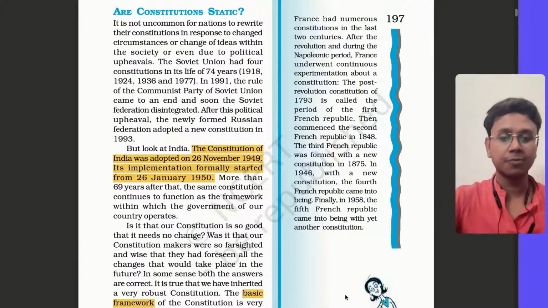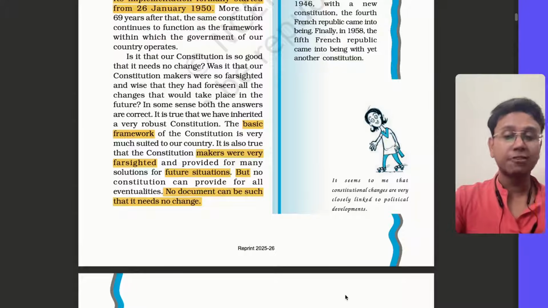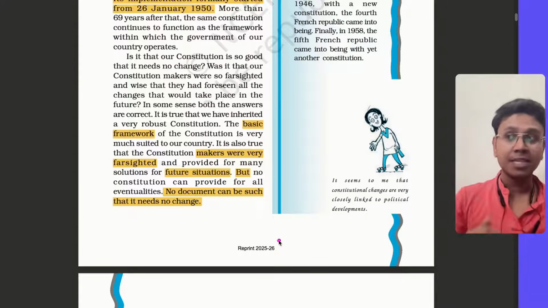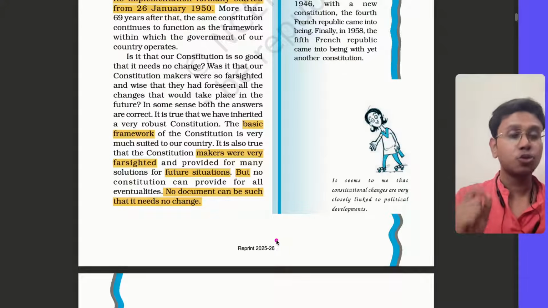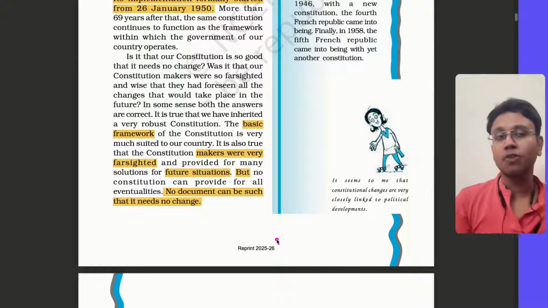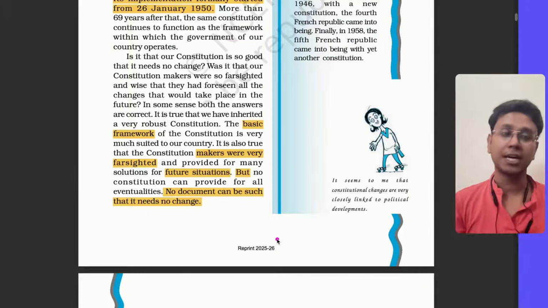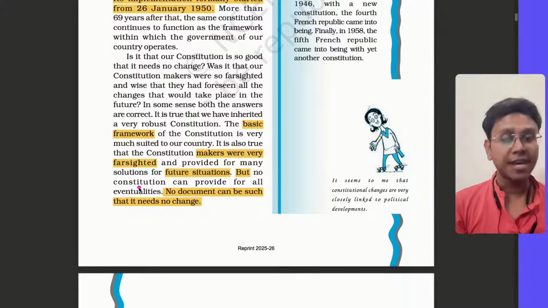It is a basic framework, and you will see that the basic framework was so far sighted that it is relevant even today. See, making anything at that time and today, in a technological era, an era very different. Socially India has evolved, economically India has changed, internationally India has changed. So this shows that the basic framework in the form of the constitution which our constitution makers made was very far sighted.